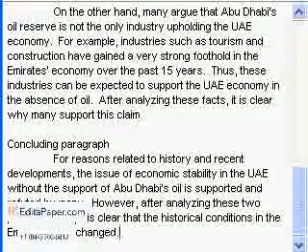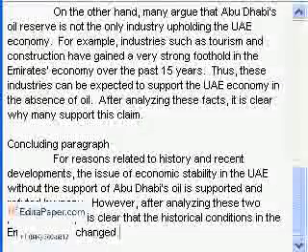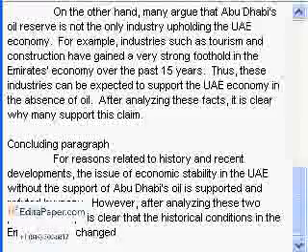So what was true before, where the entire Emirates was dependent on Abu Dhabi's oil, well, that's not true anymore. Things have changed. Okay, now we're setting up our point of view.